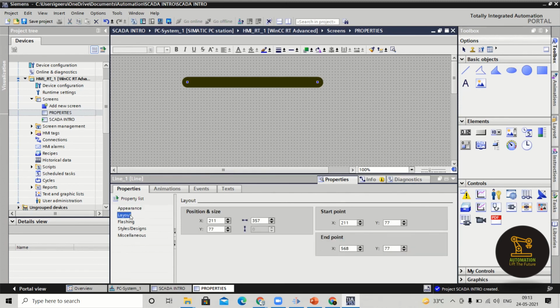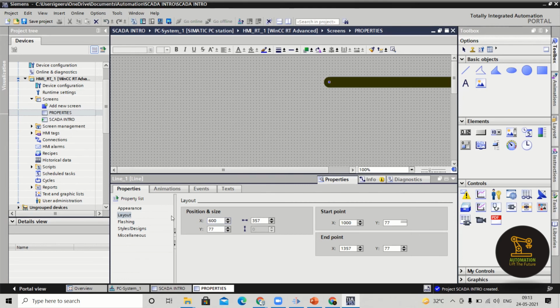Next we will go with the layout. So layout is nothing but position and size, and position is nothing but what is the position of this line on my screen. Example, see, I will change this X position, automatically the line will be shifted. When I kept 100, it went to the left side. If I am keeping it as 1000, assume, it went to the right side completely. So go for 600, it will be better. Go for 500.